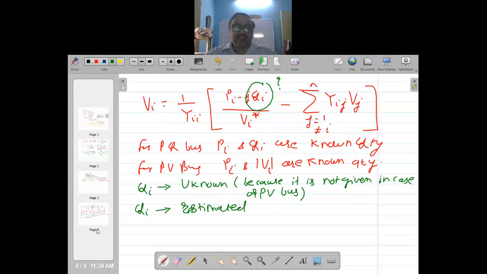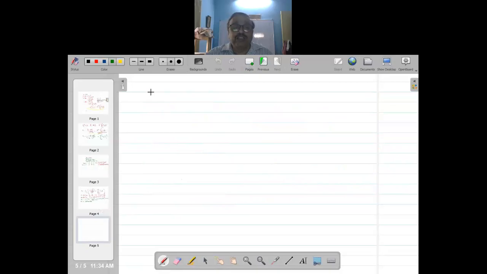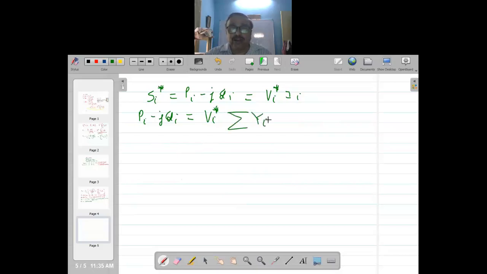So how can I estimate Qi? Now I know that Si conjugate is equal to Pi minus jQi, and it is also equal to Vi conjugate into Ii. So Pi minus jQi is equal to Vi conjugate into, I can substitute, sigma Yij Vj, j equal to 1 to n.